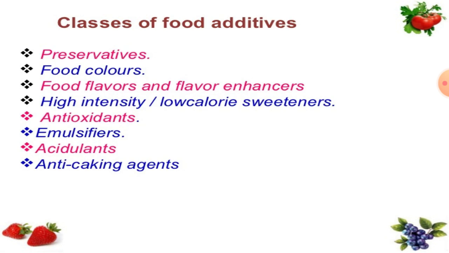Next are the classes of food additives. The different types of food additives are: preservatives, food colors, food flavors and flavor enhancers, high intensity low calorie sweeteners, antioxidants, emulsifiers, acidulants, and anti-caking agents. These are the different food additives.